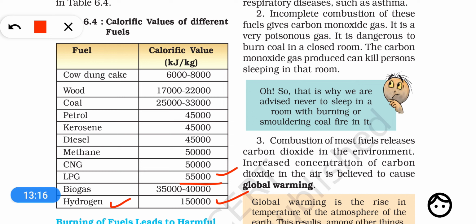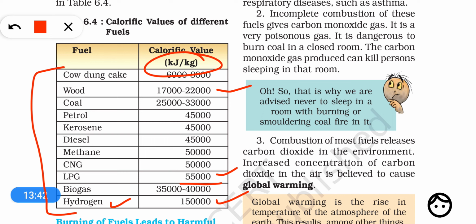And if we talk about wood, then only 17,000 to 22,000 kilojoule heat energy will be produced on burning 1 kilogram. The unit in which calorific value is measured is kilojoule per kilogram, meaning how many kilojoules of energy are produced on burning 1 kilogram of a fuel.